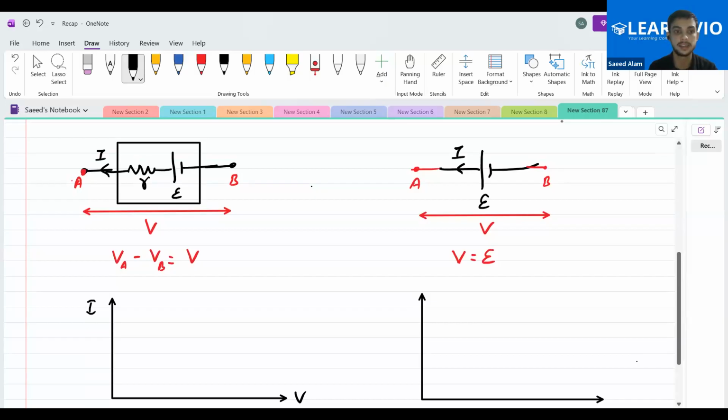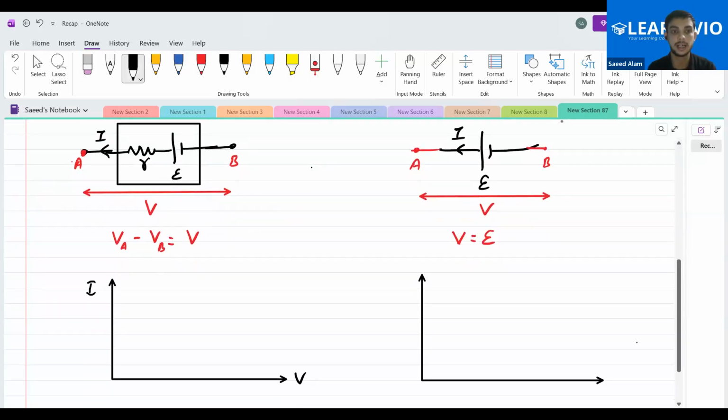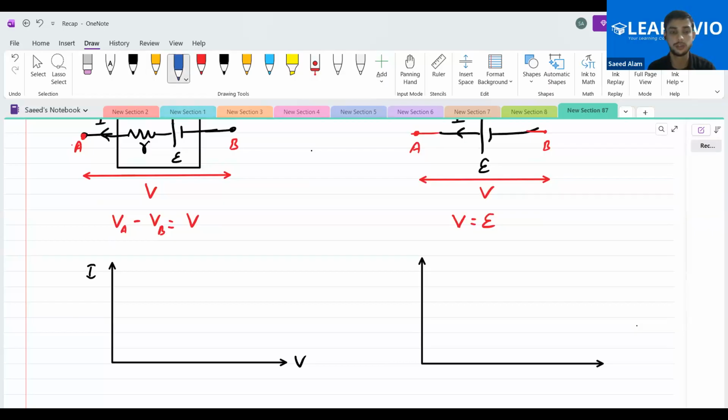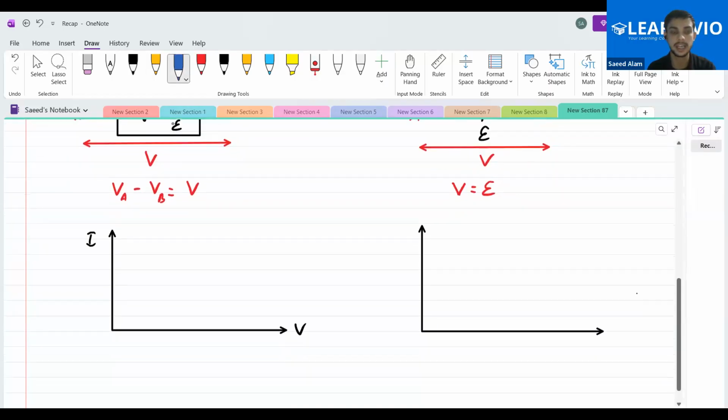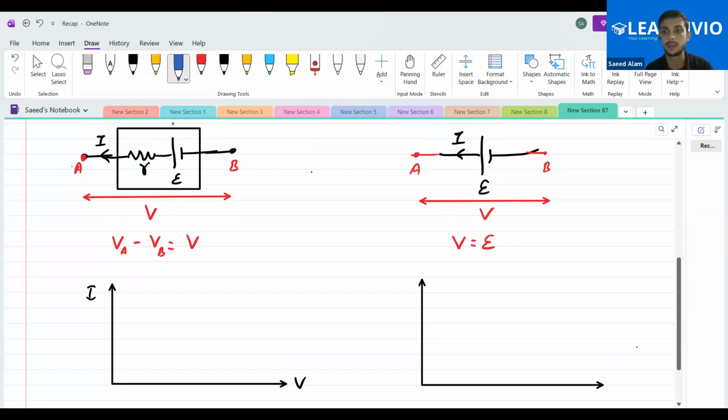In this left-hand side circuit, if we apply Kirchhoff's law starting from point A, we'll reach point B.